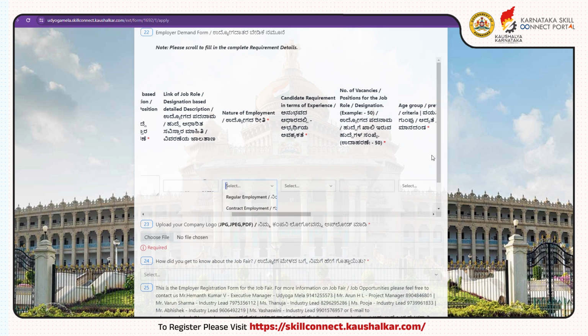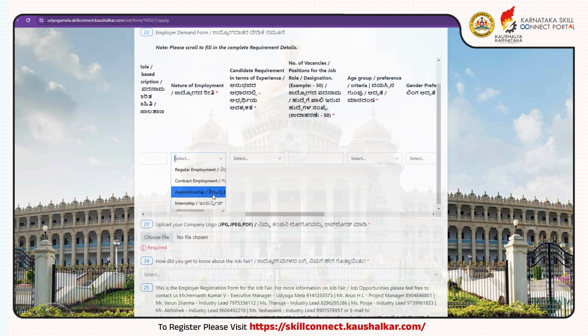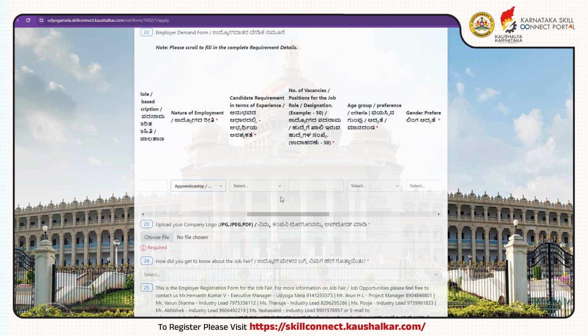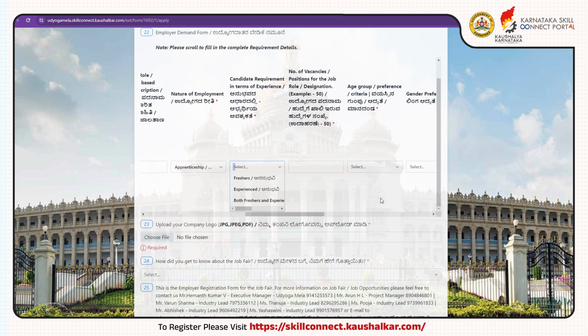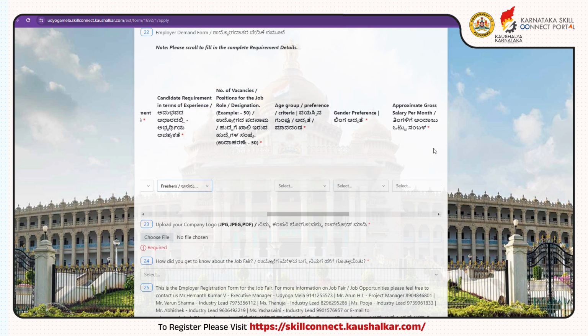Next, under the nature of employment, you need to select an option from the drop-downs. It could be regular employment, contractual employment, internship or apprenticeship. Select any as per your mode of hiring. Under candidate requirement in terms of experience, you can specify whether you need experienced candidates, freshers or both freshers and experienced candidates as per the company's requirements.